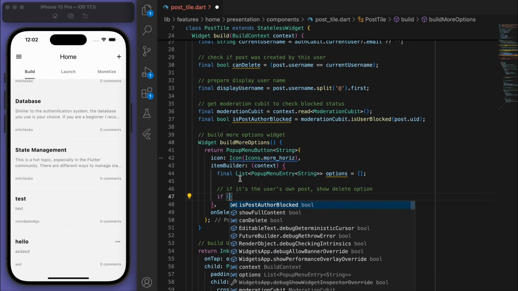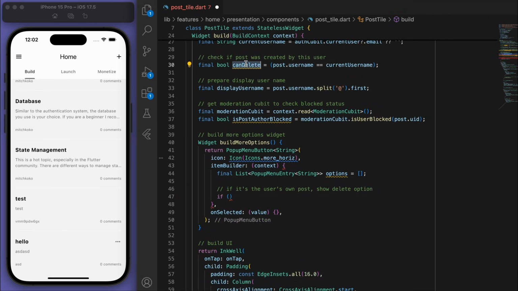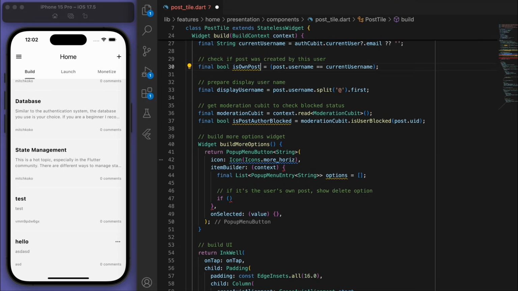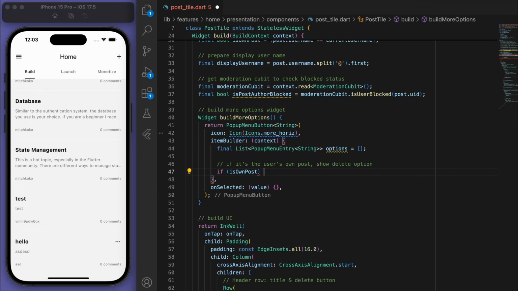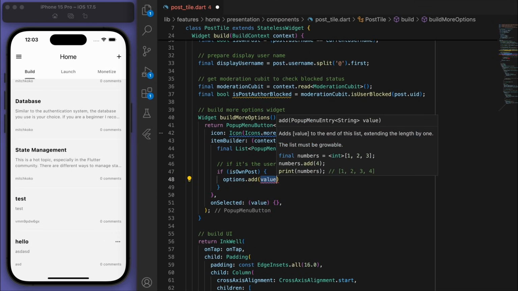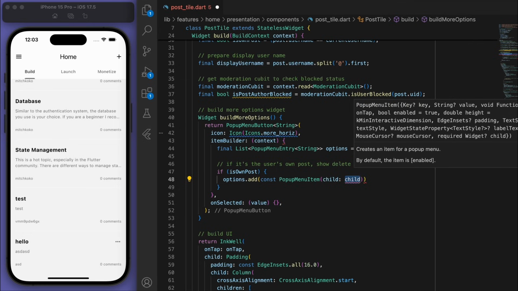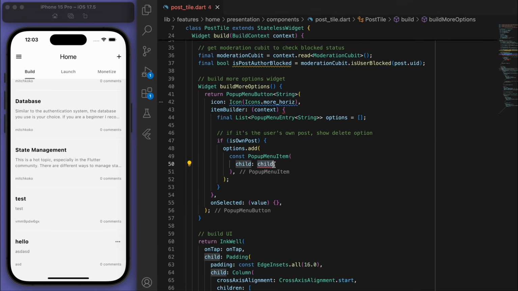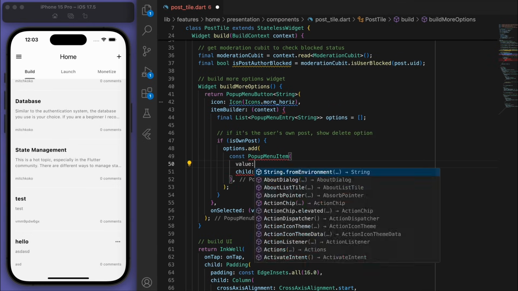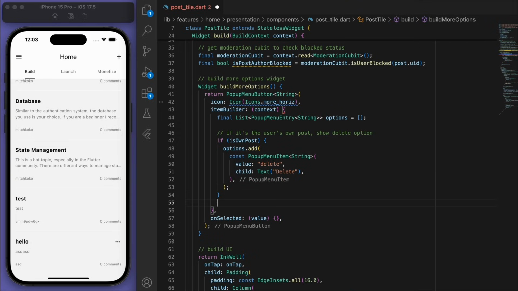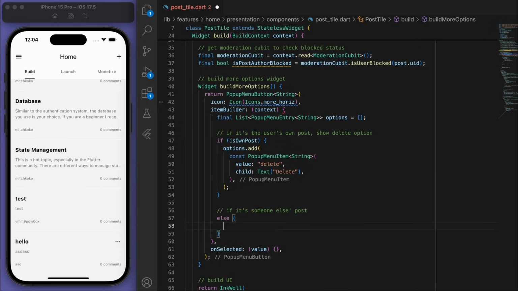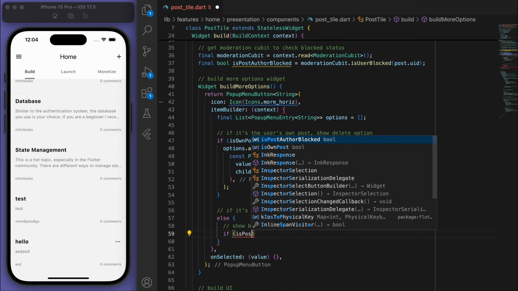Right, so up here, instead of saying can delete, basically this boolean is for if it's their own post. So let's say that. And so if it's the user's own post, then we'll want to show the delete button. And let's just give it a value to identify it. Now, if it's someone else's post, then we want to have a block option.